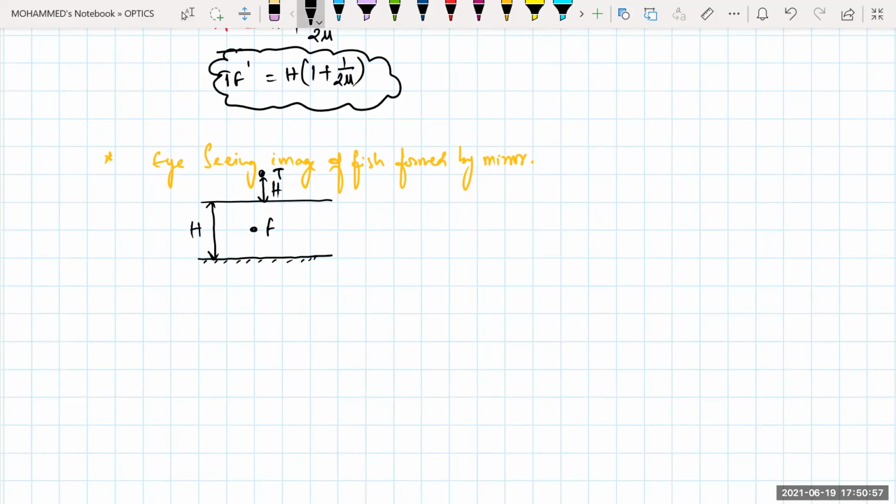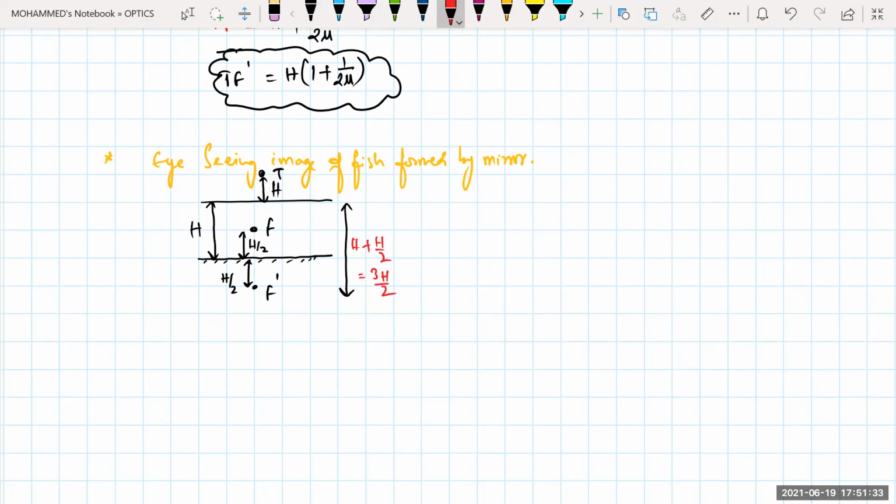Now the image of this one will form here. This will be equal to your F dash. The distance from here to here is how much? H by 2. So then your image is also at how much distance? H by 2. So now what will be the distance from here to here? H plus H by 2 is how much? 3H by 2.